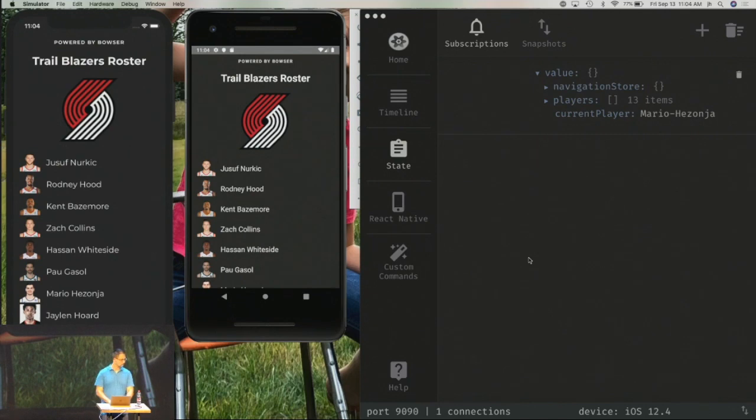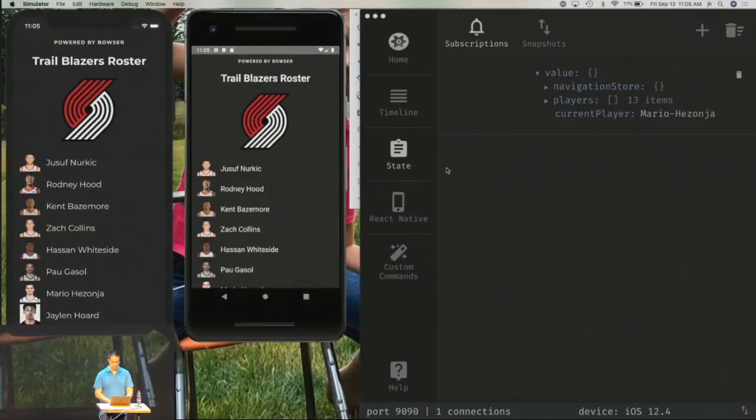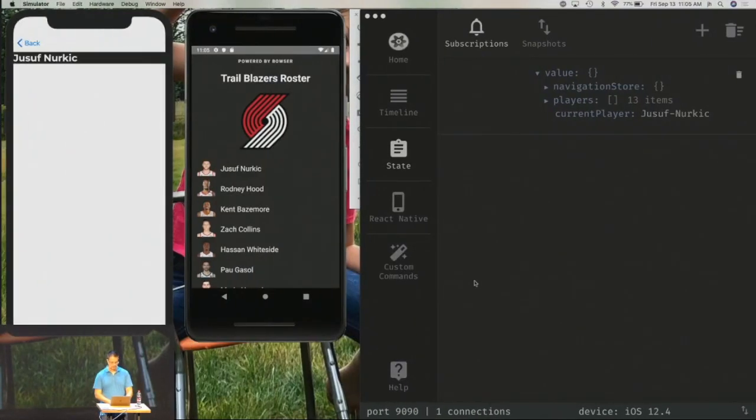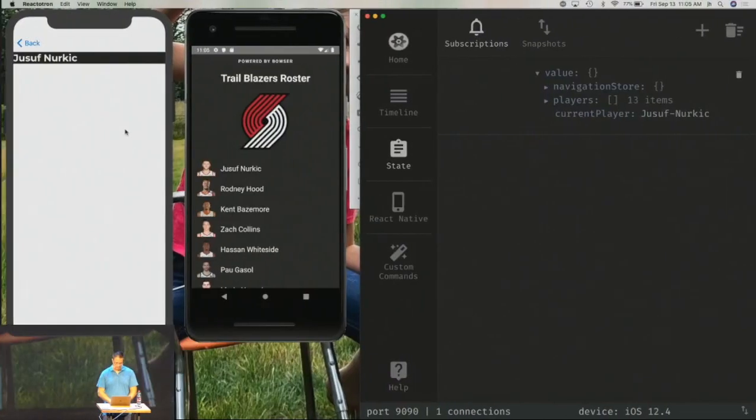Okay, so I have some time. I'm not going to spend it styling the second screen. I'll leave that as an exercise to you, because you're probably better than me. But what I will do is, right here I would normally output all of their stats and more information about them. That's pretty straightforward, so I'm not going to show that. What I am going to show is how I can interact with this player.